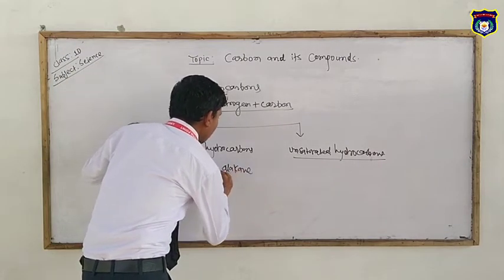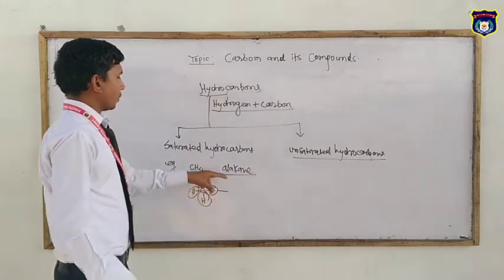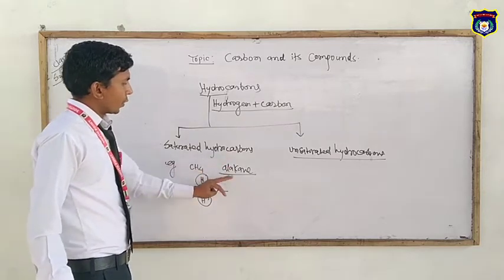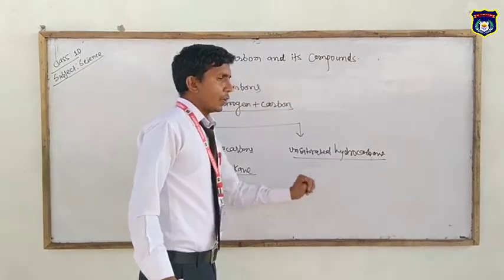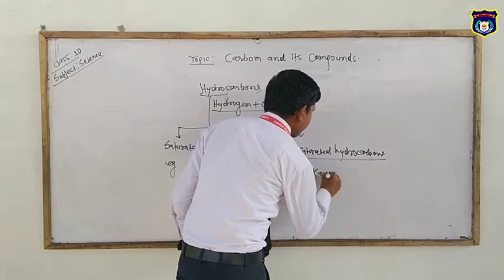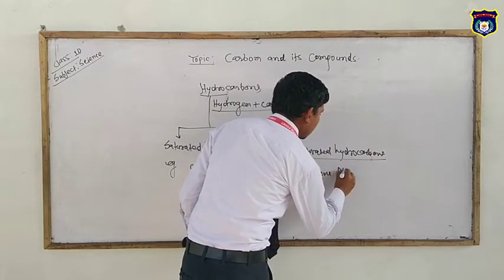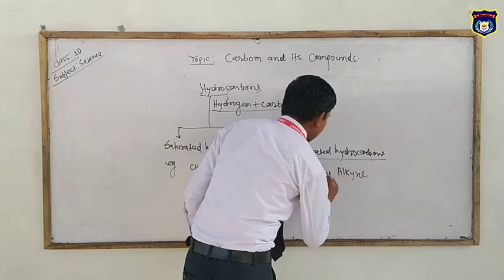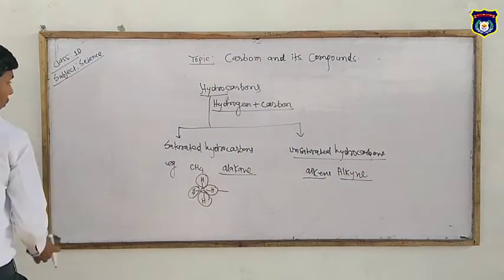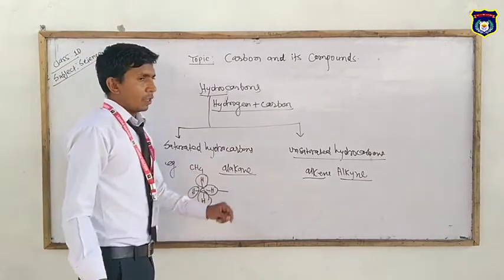Alkanes are the only type of saturated hydrocarbons, and unsaturated hydrocarbons are alkene and alkyne. There are two. So we are firstly going to know about the saturated hydrocarbons.